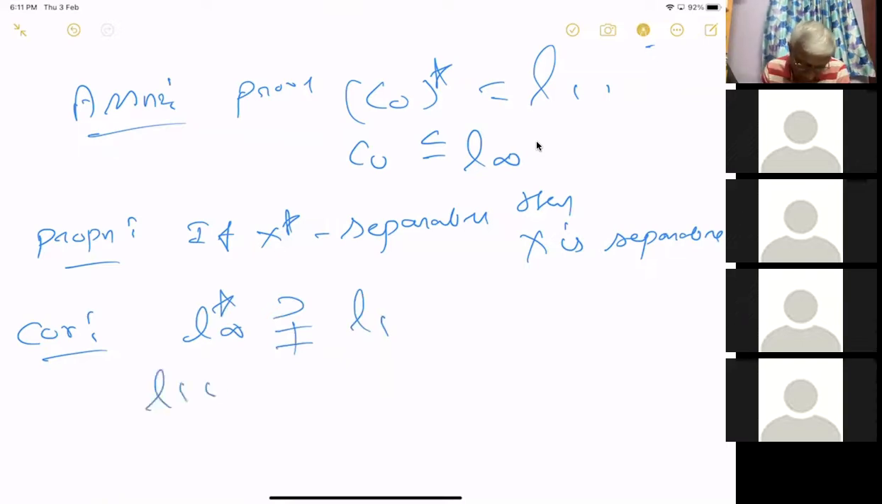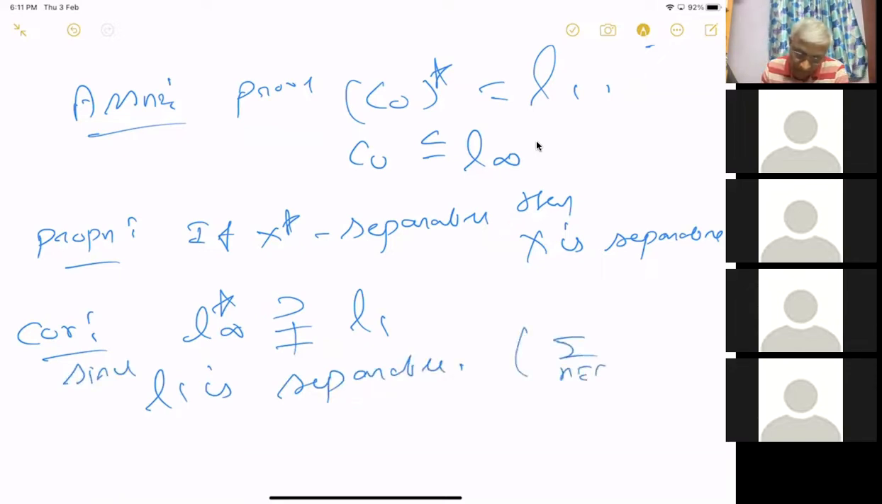Because L1 is separable, that is because you take all rational sequences, the summation from n equal to 1 to n, finitely many of them, r_n e_n, where e_n is the basis element. No, r_n e_n is fine. Sorry.